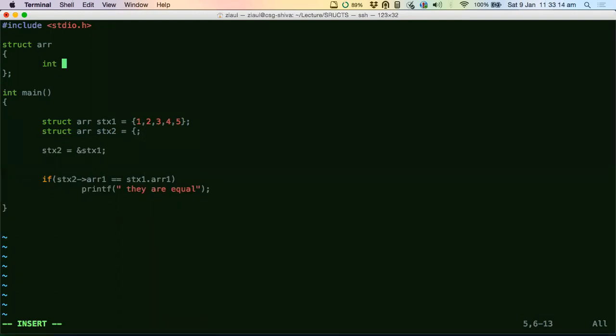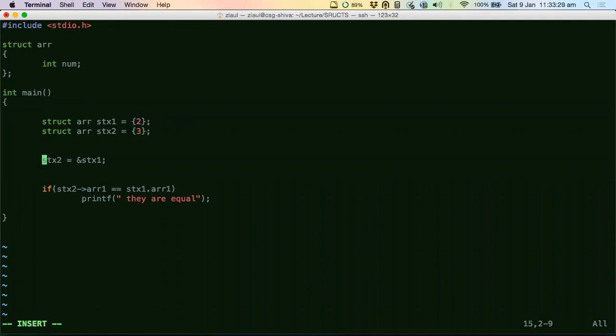Let's say int num, and then I say 2, and then I say 3. And then what do you want to do? You want to do stx1 plus stx2, right?